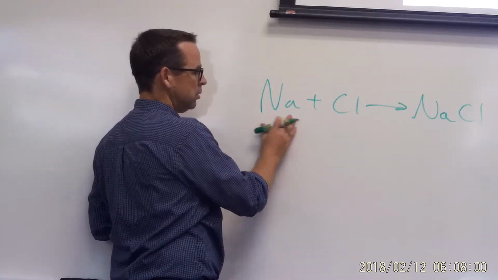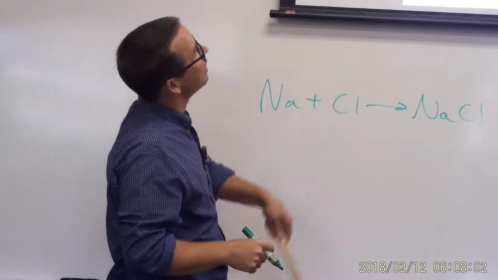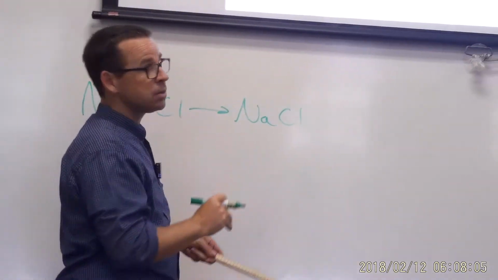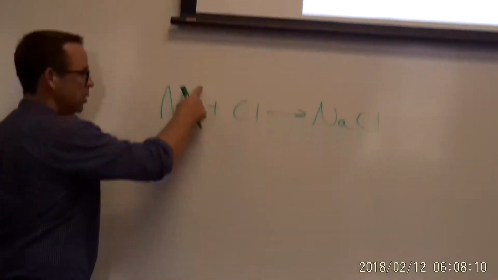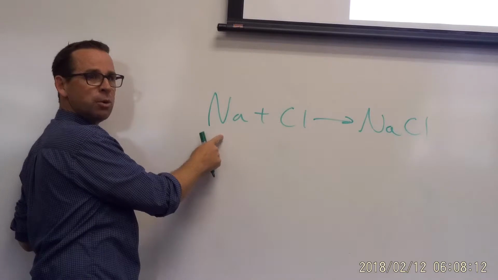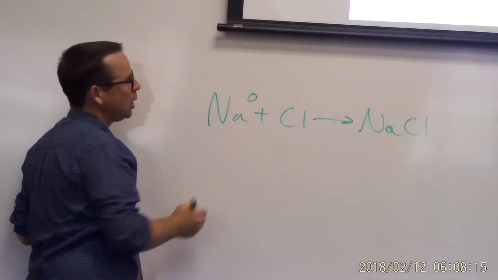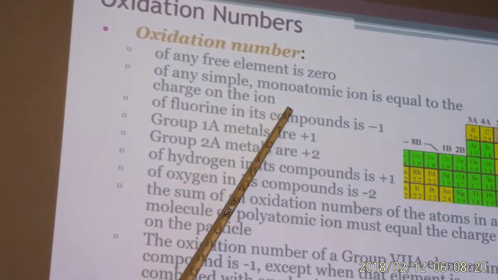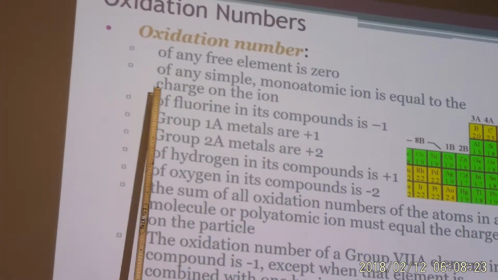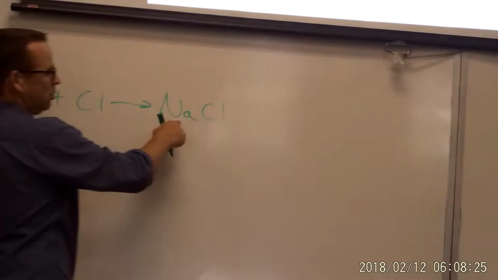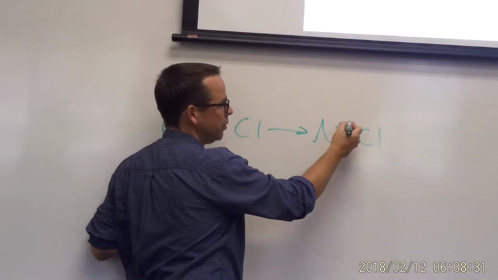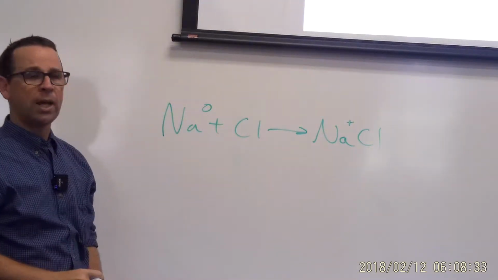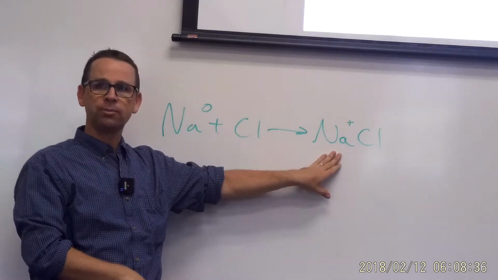So if we look here, the first rule in terms of identifying what the oxidation number is on elements is that any free element is always 0. So here's sodium, no charge on it, so its oxidation number is what? 0. Another rule is that any simple monatomic ion is equal to the charge on the ion. So sodium in this ionic compound has what kind of a charge? Has a +1. And so that is its oxidation state as well.